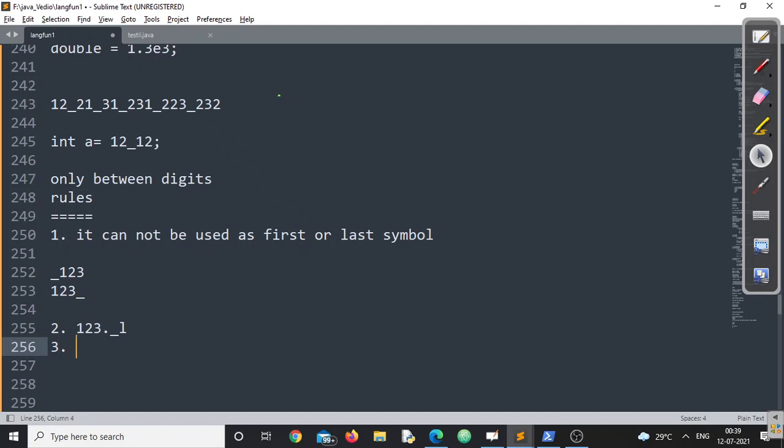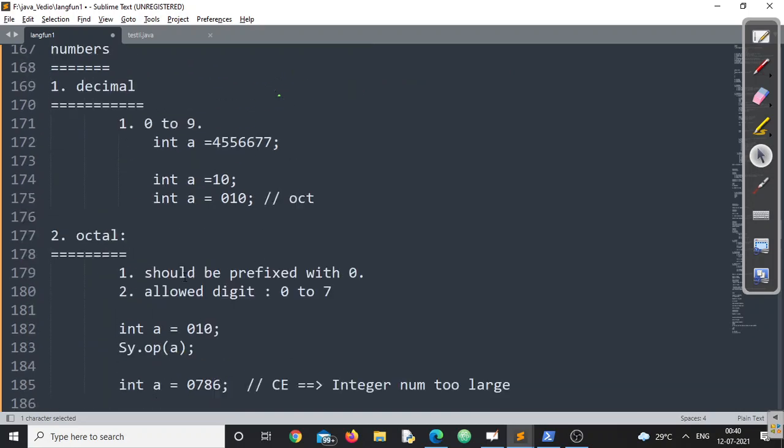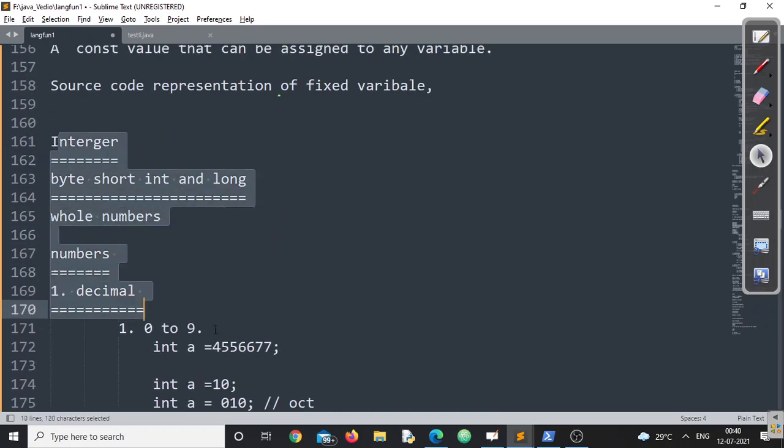And the third one: immediately after the decimal point. Suppose I am writing 1, 2, 3, then underscore, then 3, 4. Now this is also invalid. The only valid usage is between digits. In between 1, 2 and 3, I can happily use it, no problem at all. But in between the decimal point and the number, I cannot use it. I can use it here, no problem. But I cannot use it at the beginning, I cannot use it at the end, and I cannot use it just before suffix characters like L, F and D. Make sure you understand all the rules. So these are all the possible ways I can represent different kinds of literals in Java.